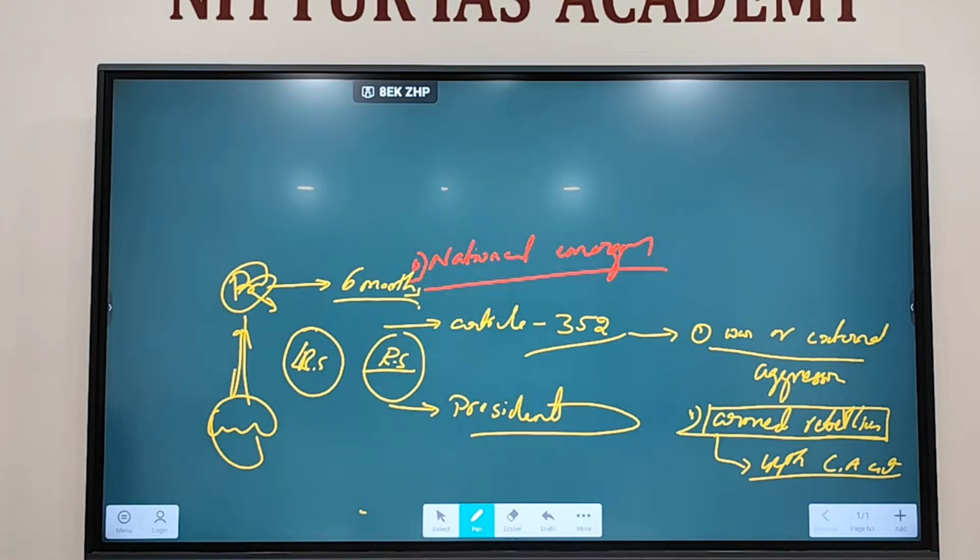So the national emergency can be imposed by the President on the advice of the Council of Ministers, the cabinet headed by the Prime Minister. Once it is invoked, it will continue for 6 months, and after the invocation, it has to be approved by both houses of the parliament with special majority within 1 month.